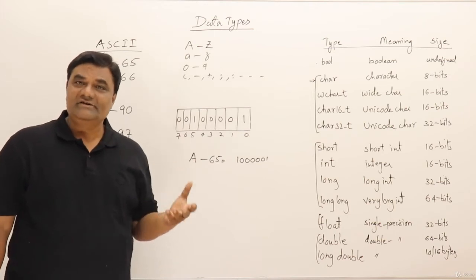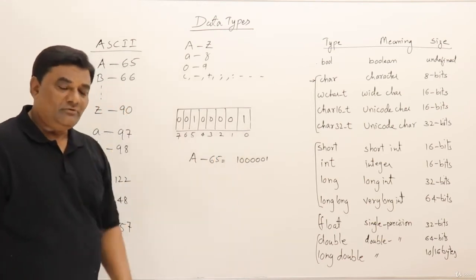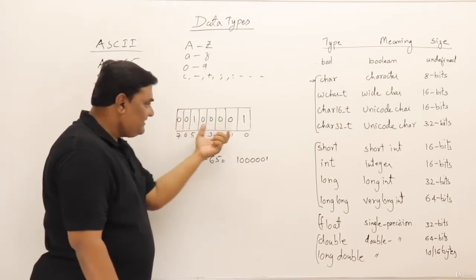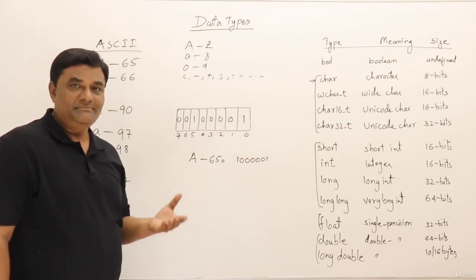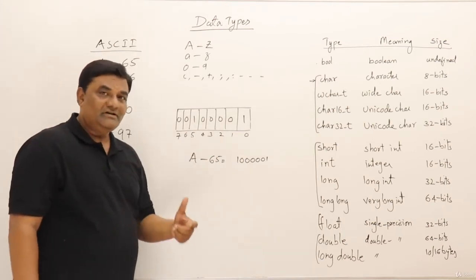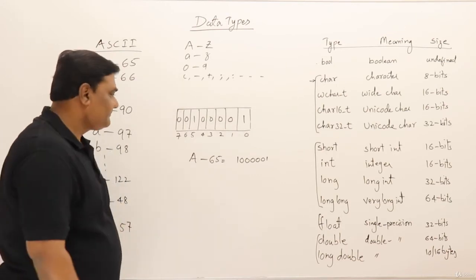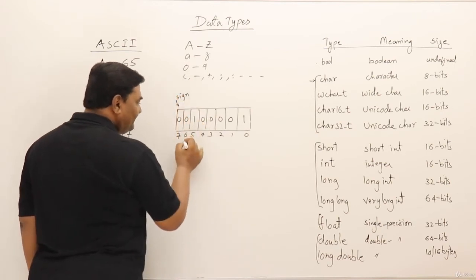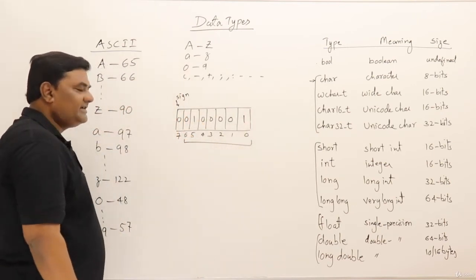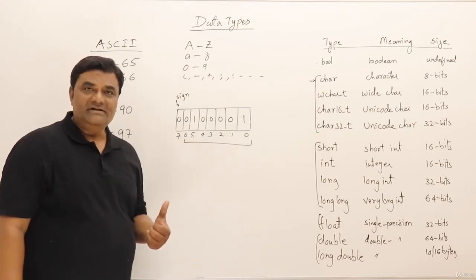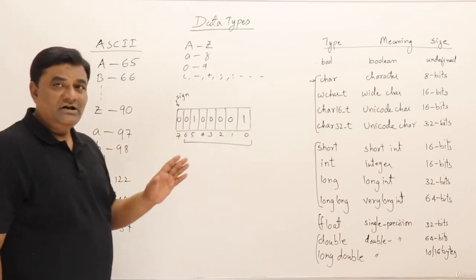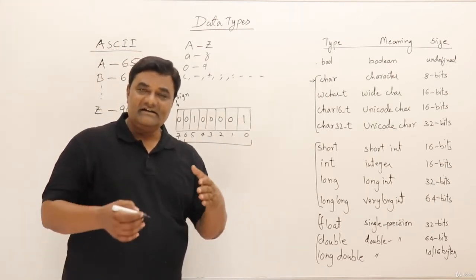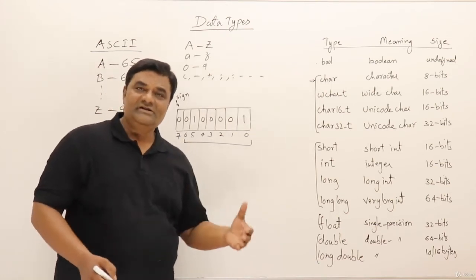So I have shown you about the ASCII code and how they are stored. Now one more thing about this. If I don't see this as a character, if I see it as a number, then in 8 bits, what is the minimum and maximum number that it can store? This is a very important thing that one must know. In 8 bits, 1 bit is reserved as a sign bit and the number is stored in the remaining 7 bits. How come characters will have a sign? Well, character is also taken as an integral type of data. That is the reason it has negative values also, positive values also.